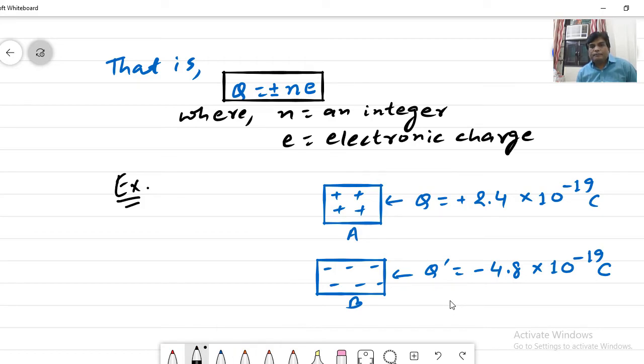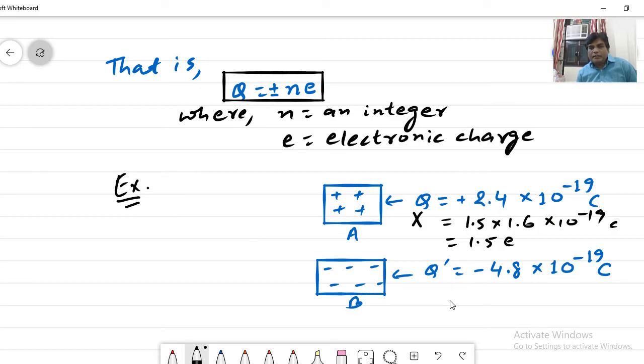This Q, 2.4, if we represent it, means 1.5 times 1.6 into 10 to the power minus 19. That means this is 1.5 times the electronic charge, so this is not an integral multiple of e. So this charge does not exist in reality.